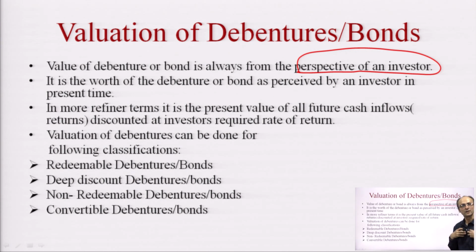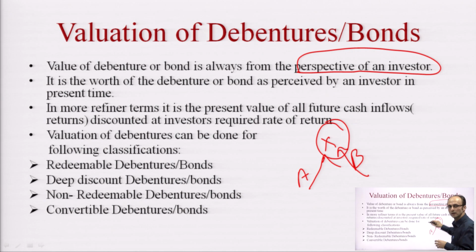How I as a person look at an investment instrument will be a different outlook from another investor. So, for the same bond, say a company issues a bond X, there are two people A and B, they might have different perspectives for this bond. The risk perception of A might be different from the risk perception of B for the same bond.